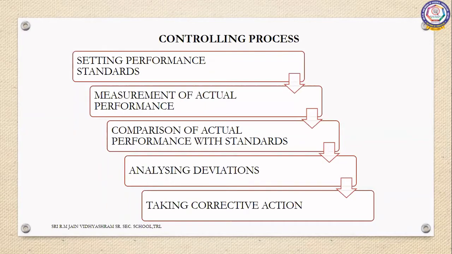Controlling process has 5 steps: setting performance standards, measurement of actual performance, comparison of actual performance with standards, analyzing deviations, taking corrective action. First step is setting performance standards.